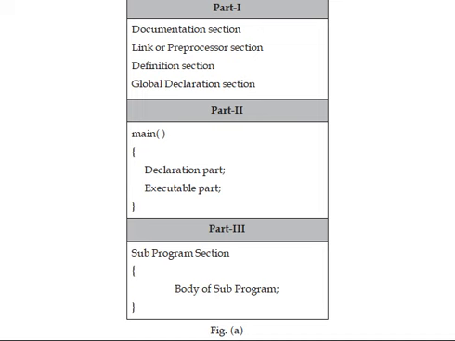In part 1, the documentation section, link or pre-process section, definition section, and global declaration section. In part 2, the main function. In part 3, we will write the subprogram section, some functions.